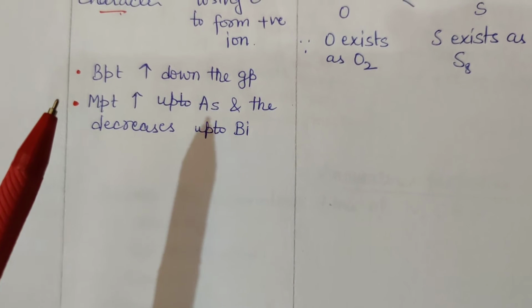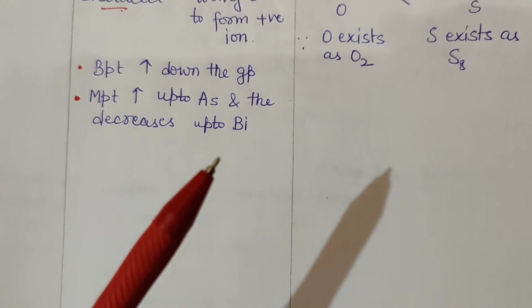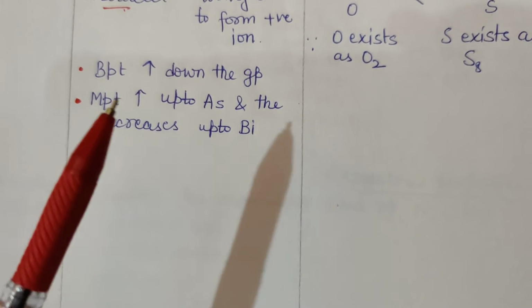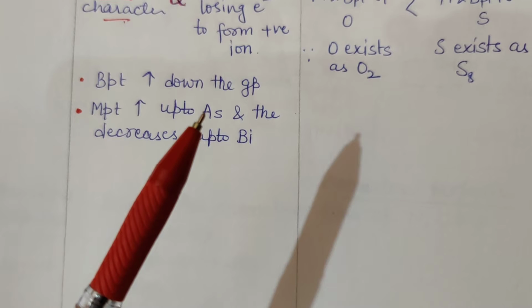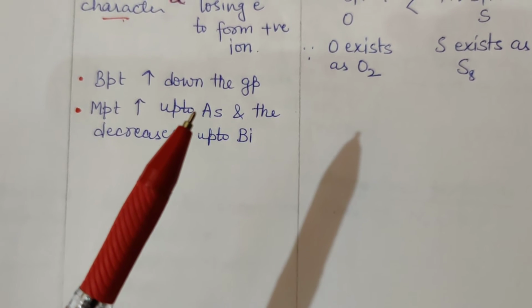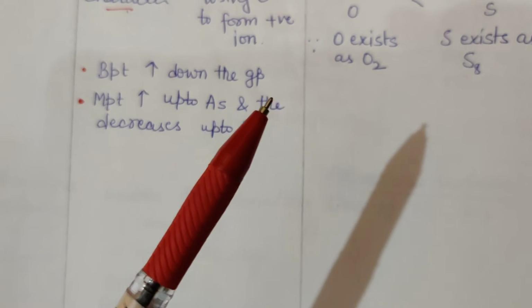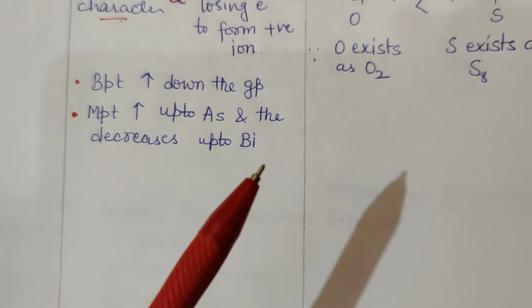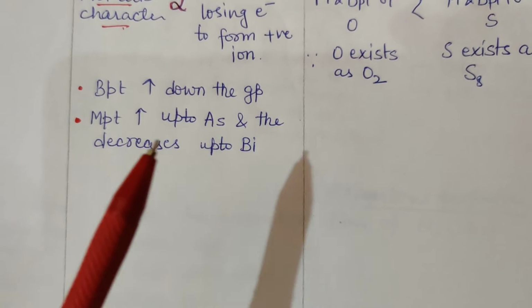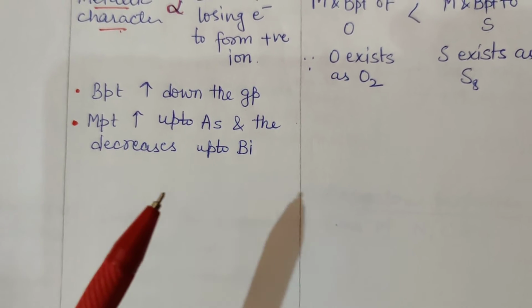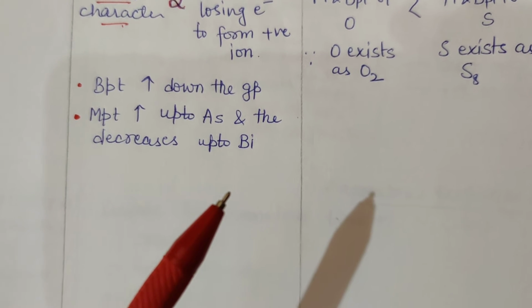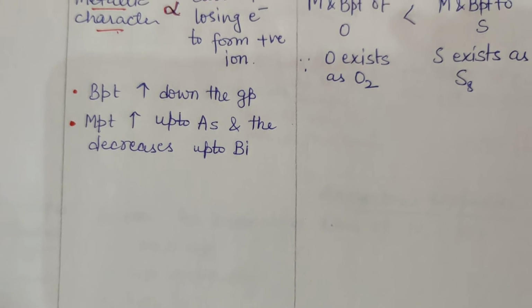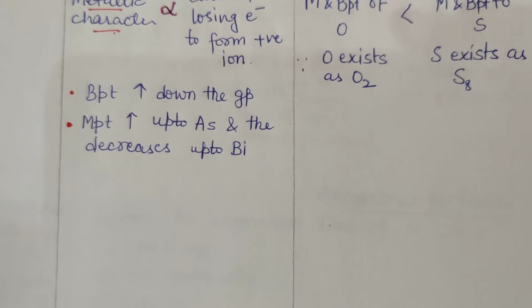So down the group the melting point decreases, right? First it increases up to arsenic due to presence of 5 bonds and then it decreases up to bismuth. Why? Because the heavier elements do not show greater tendency for forming 5 bonds.